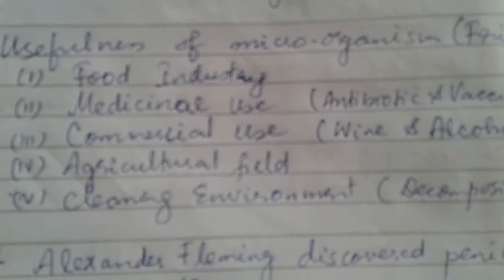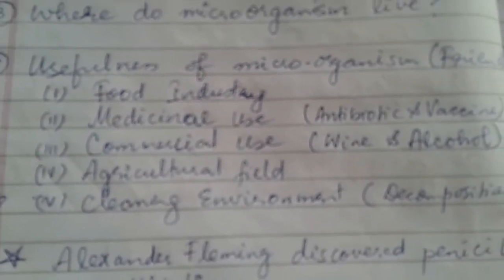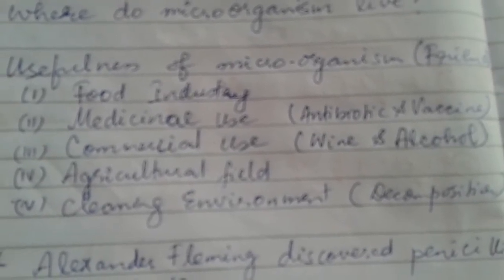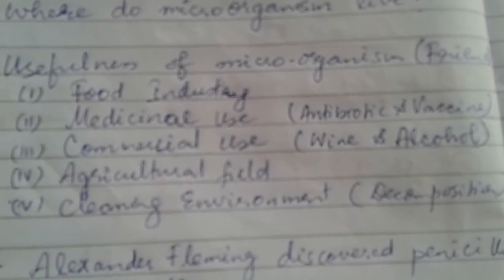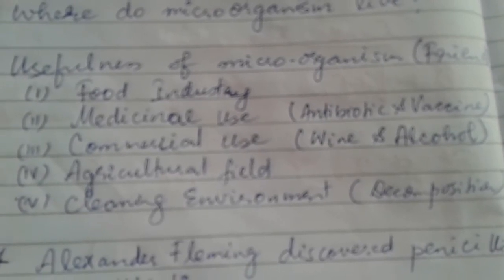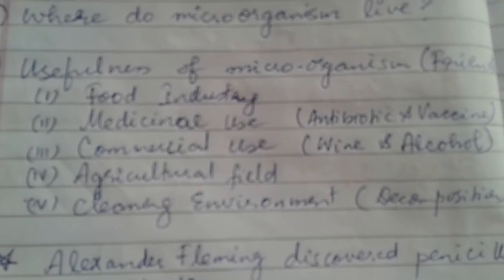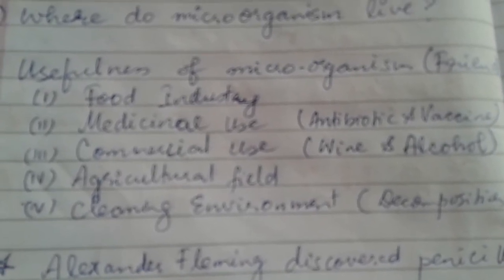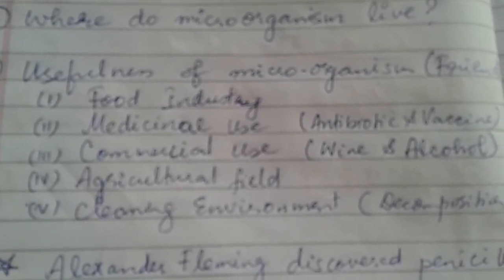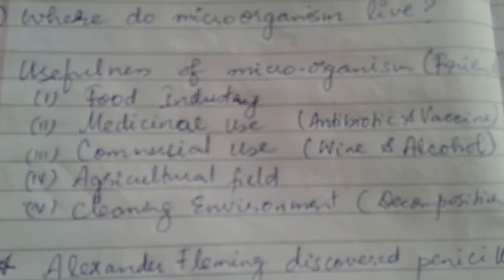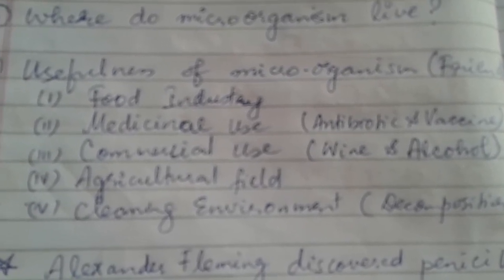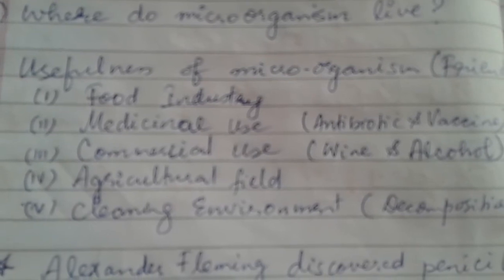Next usefulness is in the commercial field. Microorganisms are used for preparing wine and alcohol from grains like rice or wheat, and also many fruits are used, or rather their juices, in preparing them. Wine and alcohol are prepared by the action of the microorganism yeast.